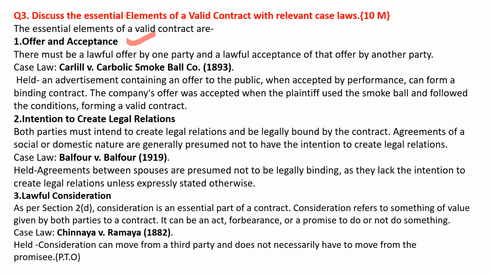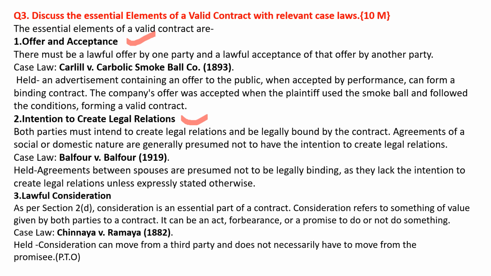Second is intention to create legal relation. Both parties must intend to create legal relations and be legally bound by the contract. Agreements of a social or domestic nature are generally presumed not to have the intention to create legal relations. The case law is Balfour versus Balfour of 1919. It was held that agreements between spouses are presumed not to be legally binding as they lack the intention to create legal relations unless expressly stated otherwise. This was held by Lord Atkin.